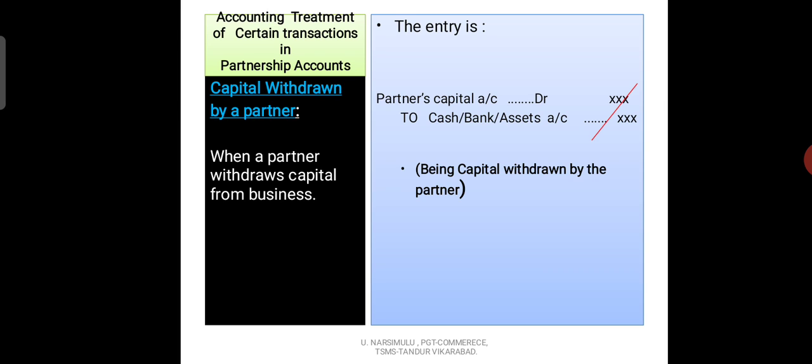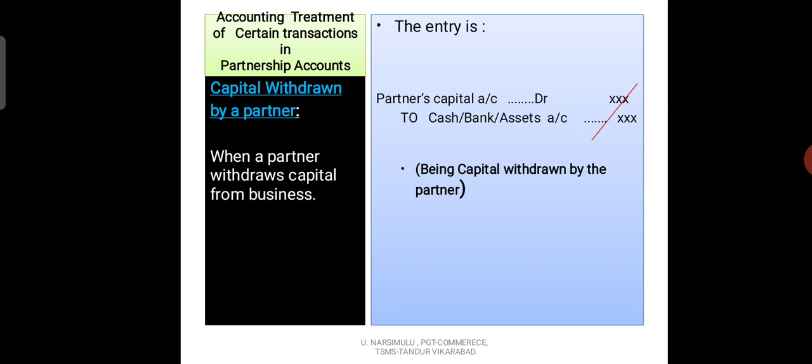How are we going to reverse it? You see, partner's capital account debit to cash account or bank account or asset account. So the partner may withdraw his additional capital from the business, or excess capital he invested in the business, and that can be taken away from the business.